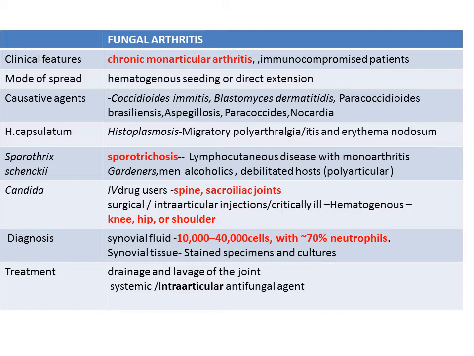Sporotrichosis, caused by Sporothrix schenckii, is a lymphocutaneous disease with monoarthritis seen in gardeners, most commonly in men, alcoholics. This monoarticular lymphocutaneous disease with monoarthritis can occasionally be polyarticular in debilitated or immunocompromised hosts. And Candida can also cause